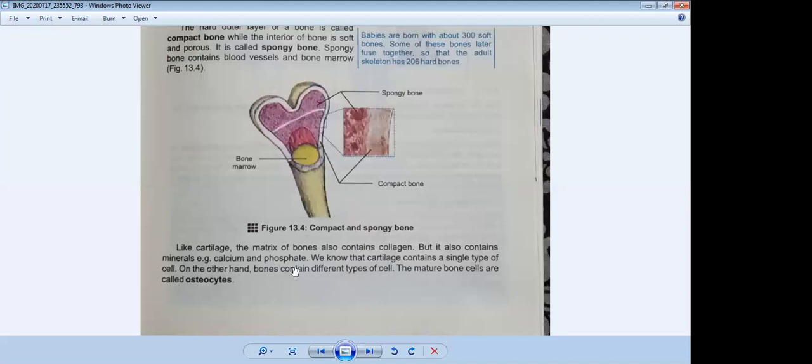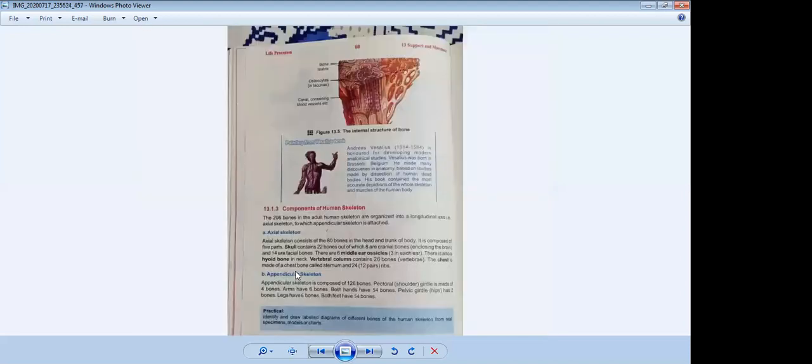Okay, now come to the next page. Now we will discuss this information.